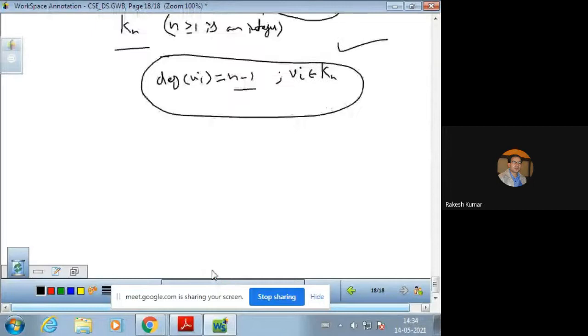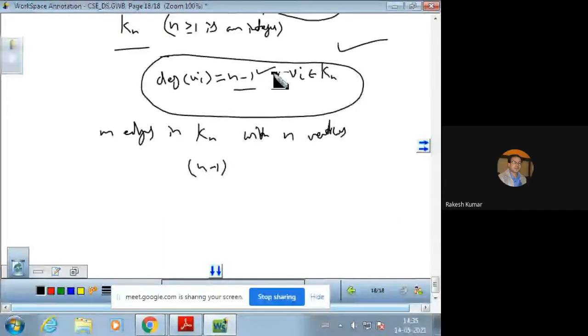Now the number of edges in Kn. This is also important. Let m be the number of edges in Kn with n vertices. वर्टेक्स उसमें n हैं. By the definition, हर एक वर्टेक्स की डिग्री होनी चाहिए n-1 according to this. And by handshaking theorem, sum of the degrees of each vertex should be equal to 2 times the number of edges. This is by handshaking theorem.